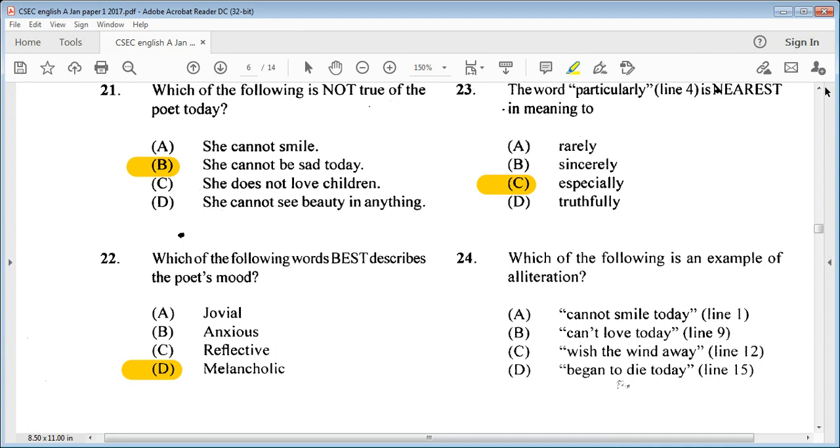A, cannot smile today, line 1. B, can't love today, line 9. C, wish the wind away, line 12. Or D, began to die today, line 15. So we know it is C, wish the wind away, line 12.